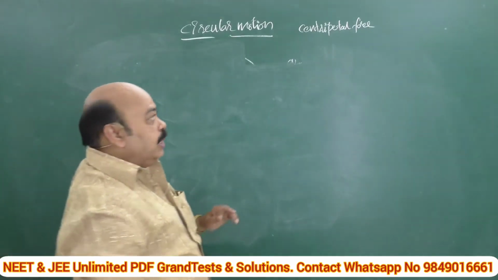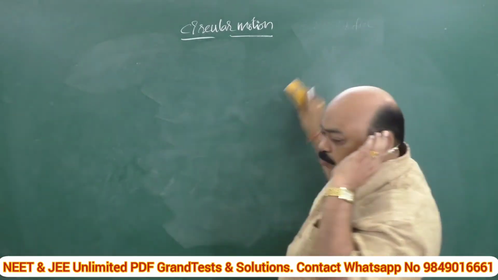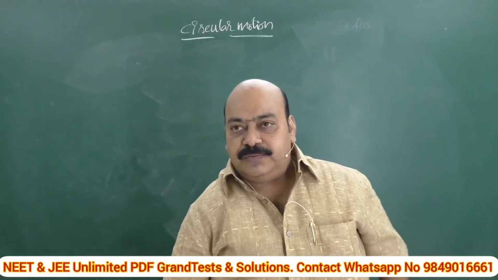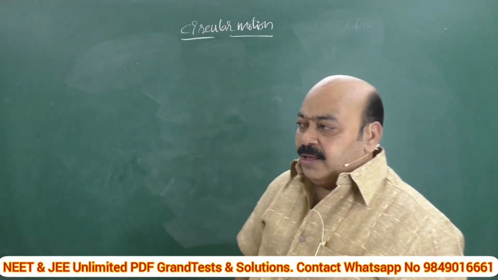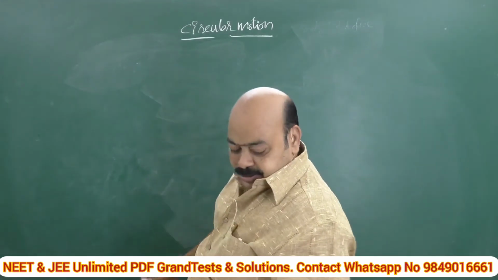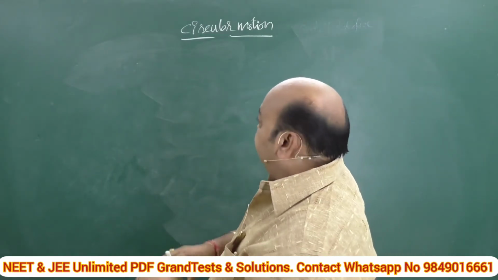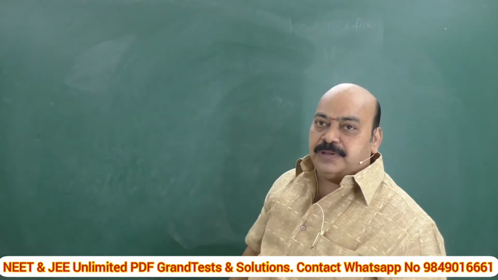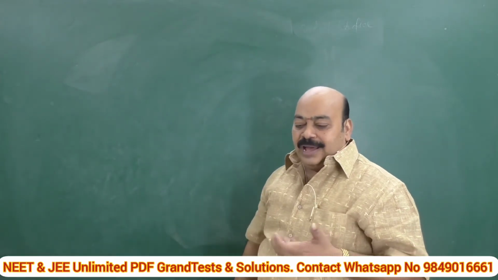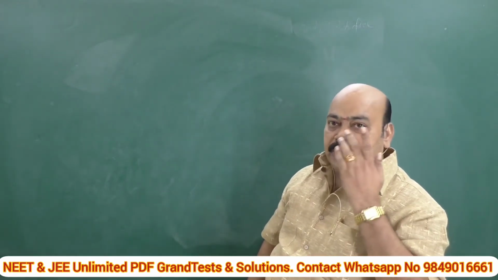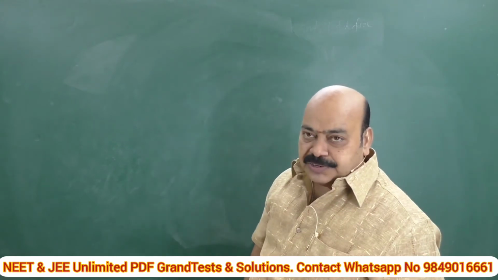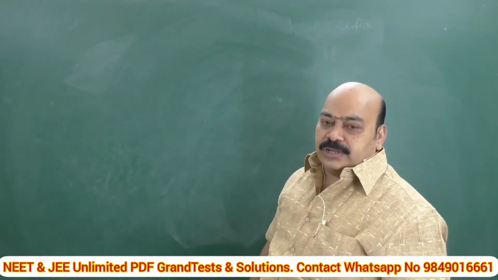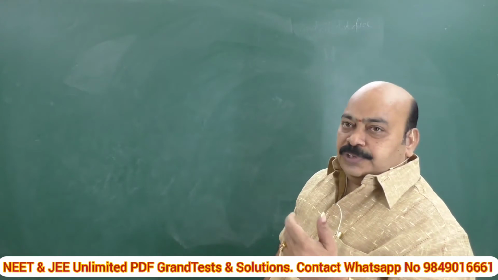Now I would like to go for one more article in centripetal force, that is the conical pendulum. Let me explain what is a conical pendulum. Generally, a simple pendulum means a bob of certain mass suspended by an inextensible string from a rigid support.